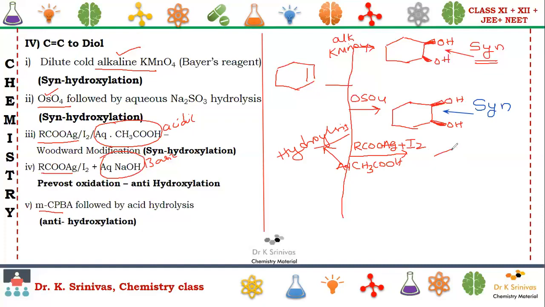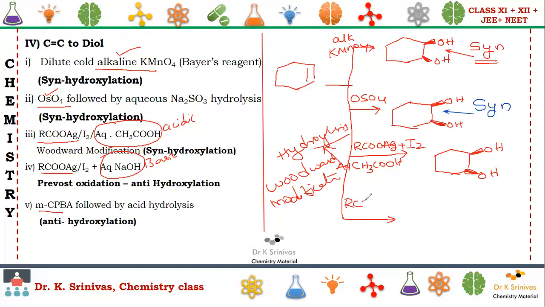Here also we are going to see the formation of the syn diol. This is said to be Woodward, generally JEE Advanced modification. Syn hydroxylation.